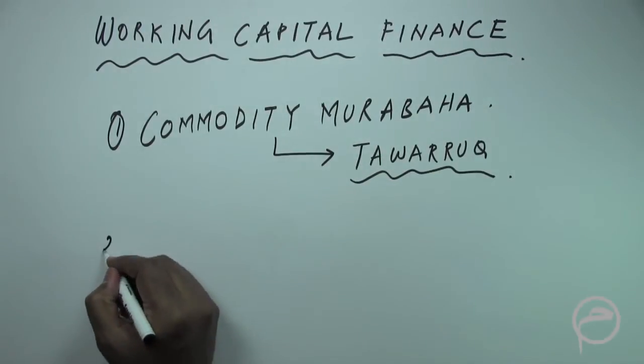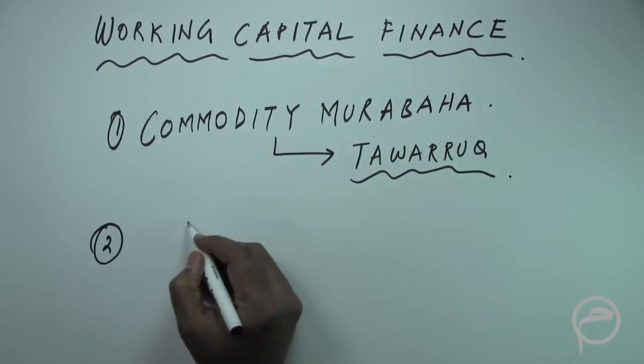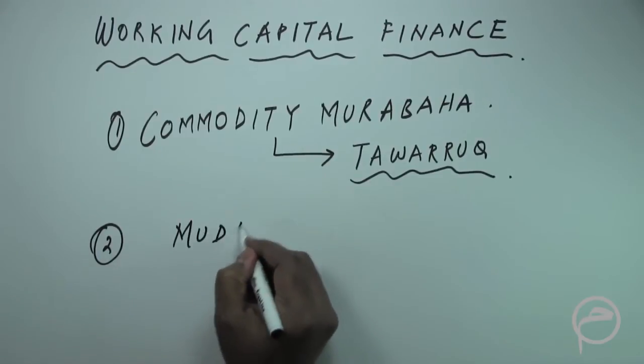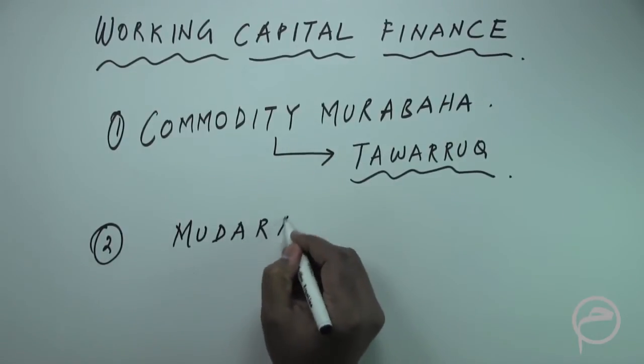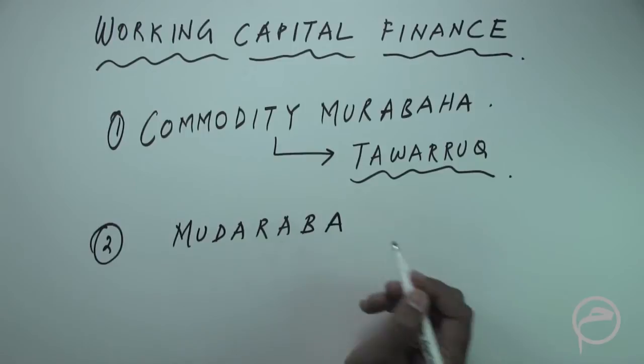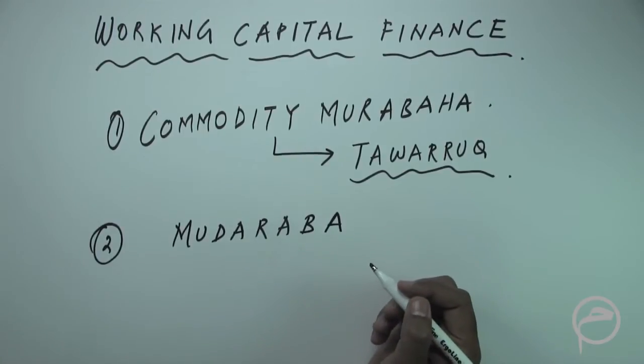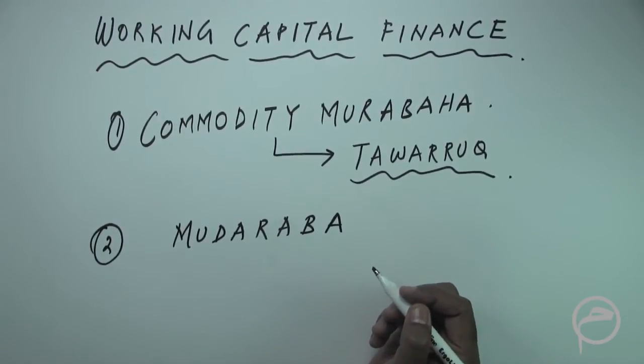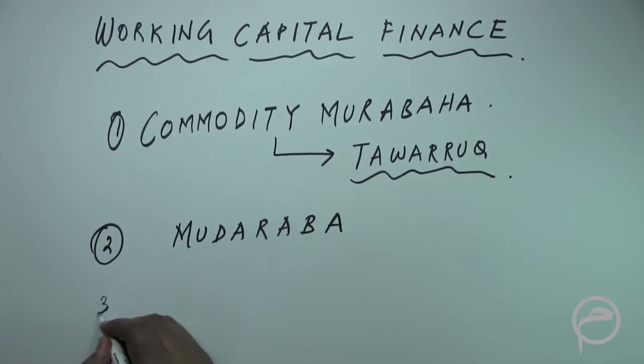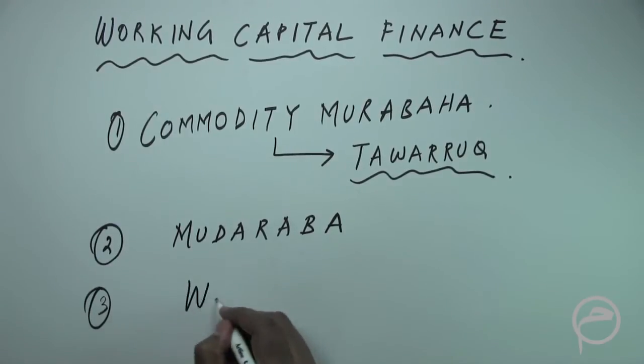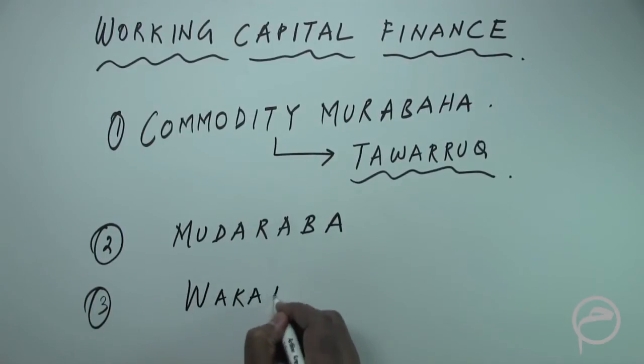The second structure could be the Mudaraba. This is not a very common structure, but some banks do provide working capital requirements through a Mudaraba structure. And maybe the third could be through a Wakala.